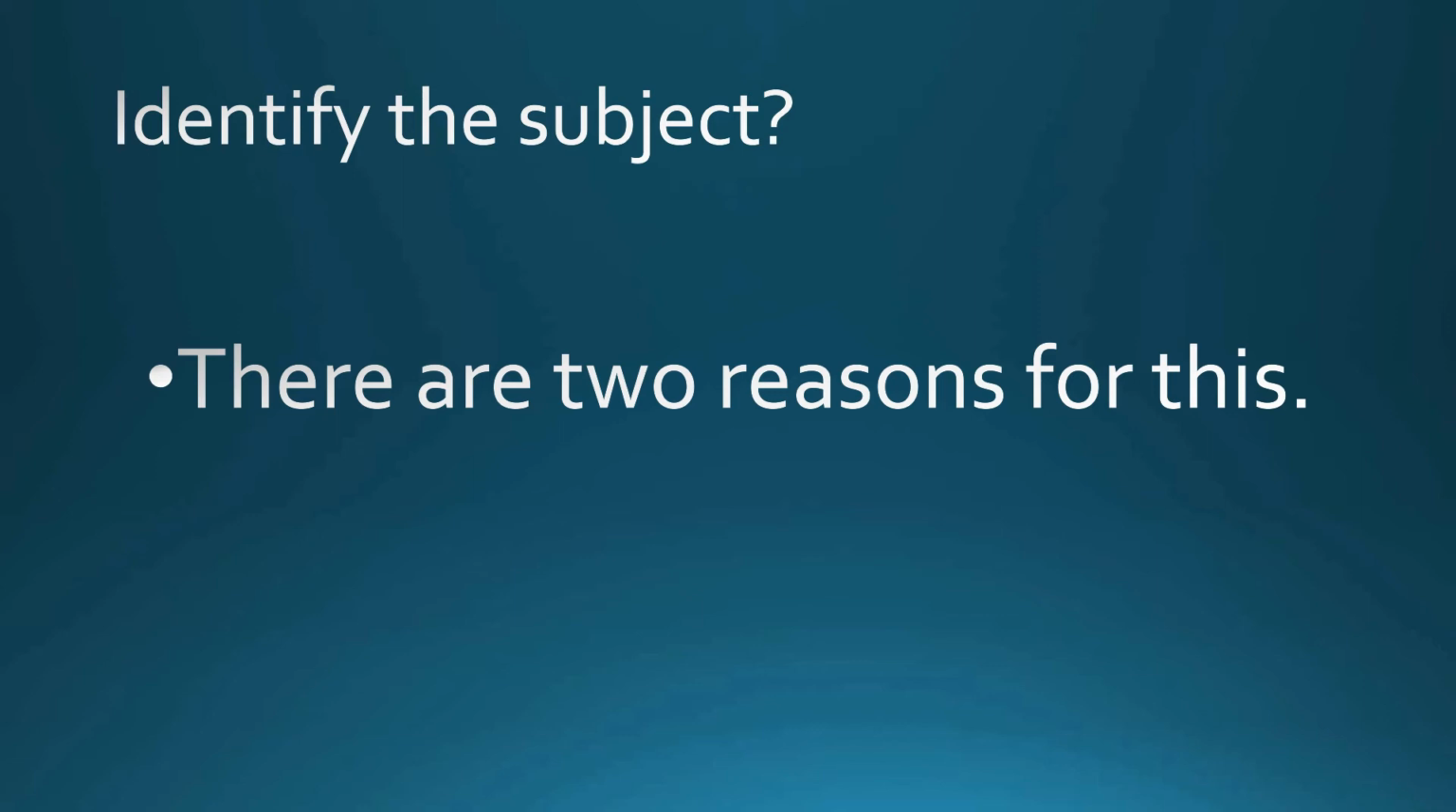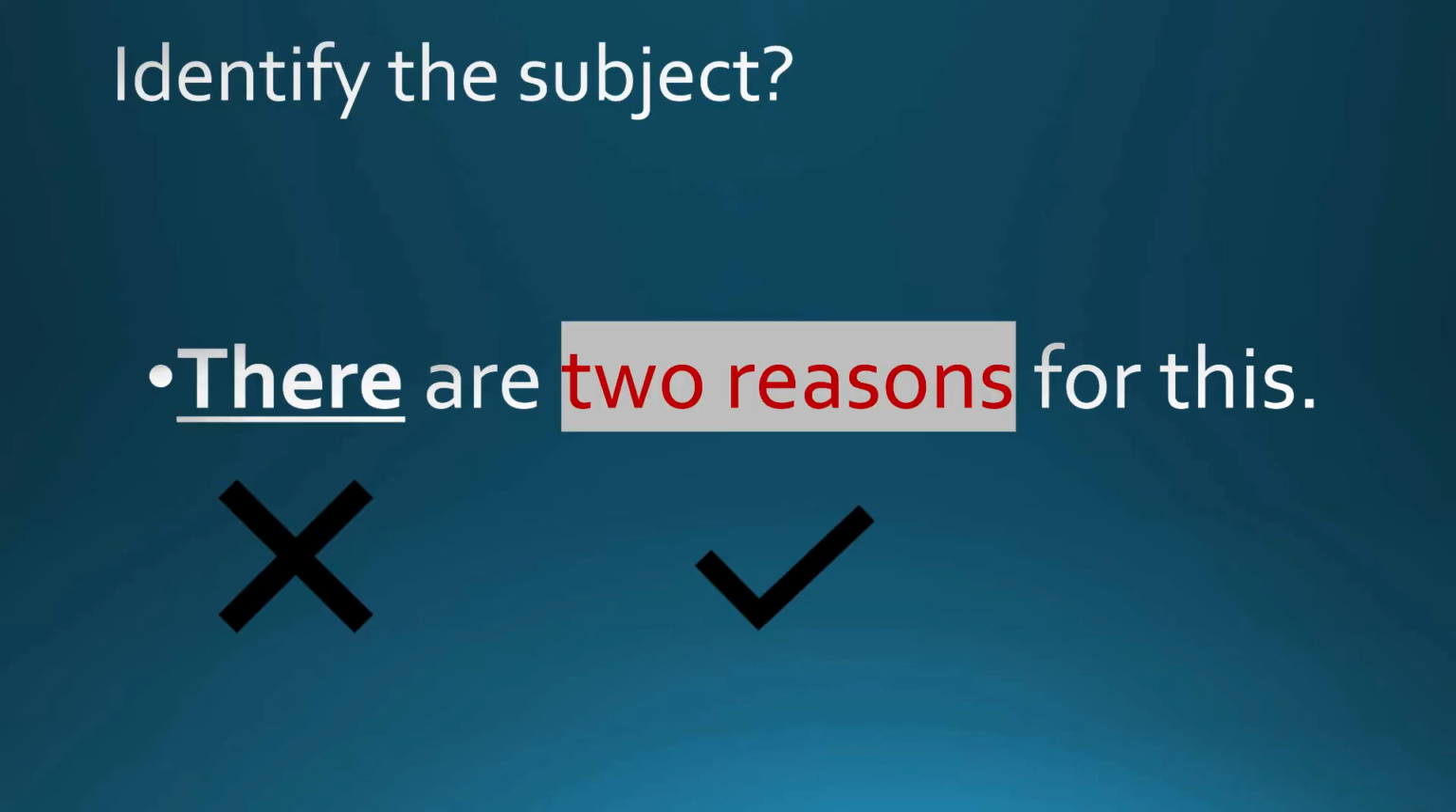Did you know there and here are never subjects? In sentences that begin with these words, the subject is usually found later on in the sentence. And these subjects are known as the inverted subjects. So, there is not the subject of this sentence. Two reasons. The phrase two reasons is the subject of this sentence. So, the verb will agree with the subject as it's plural here in this sentence. So, the verb are is used. The sentence is, there are two reasons for this.